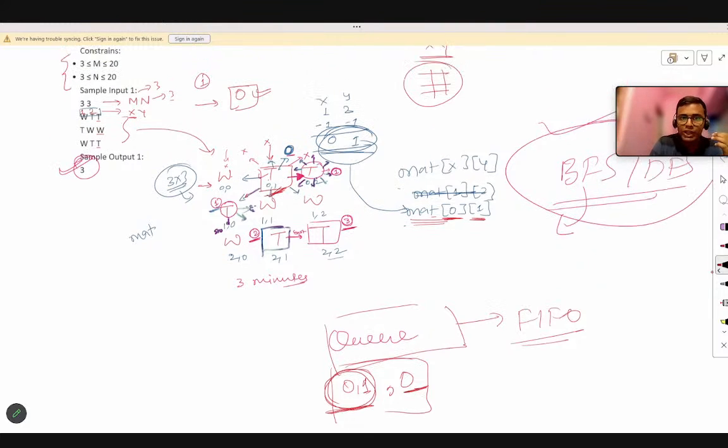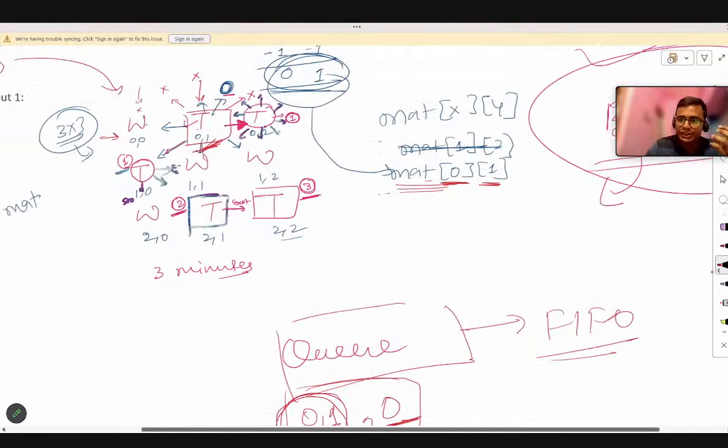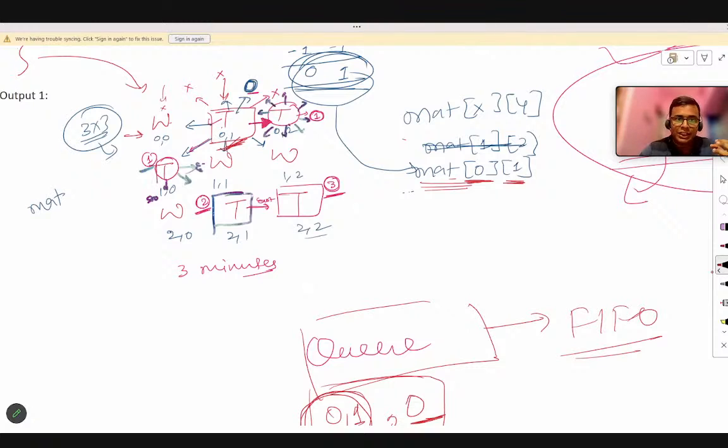If you consider this example, when we are searching for this tree to burn its adjacent tree, since this is adjacent to this, and this is again adjacent to this tree, will it again go and burn this? No, it is already burning from this one. So now it will not go and burn this tree. It will burn only the unburned trees, the trees that are not burned yet. That thing we also have to consider in this problem.